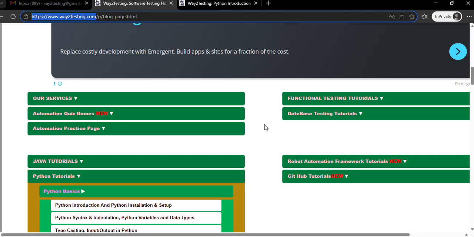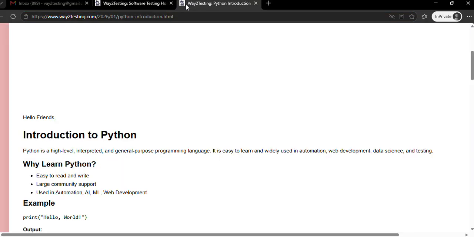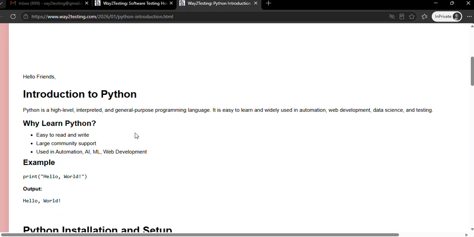Okay, first of all we will go with the Python introduction. Python is a simple, high level, interpreted, general purpose programming language. It is also object oriented; we will learn what an object is in the next tutorial. It is easy to learn. First of all, Python is easy.